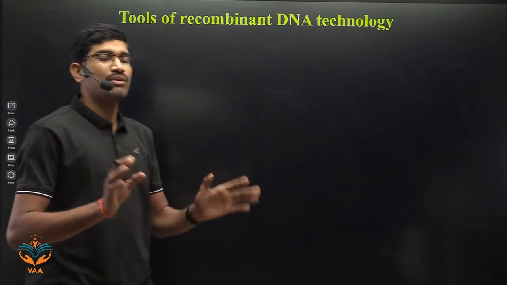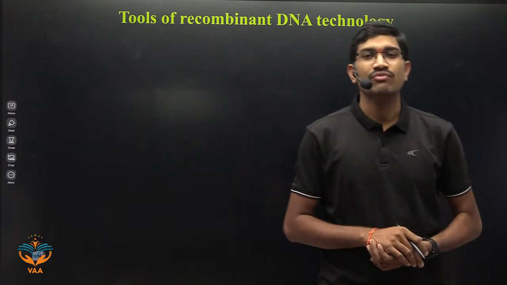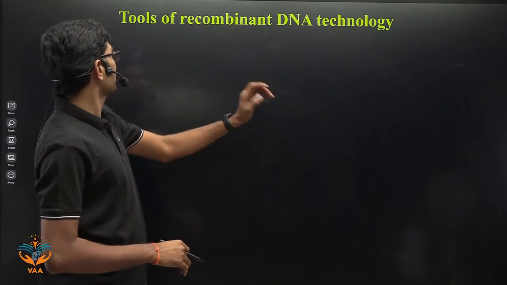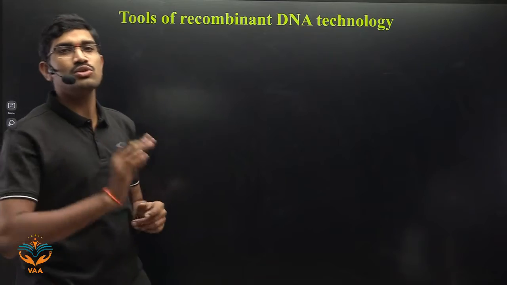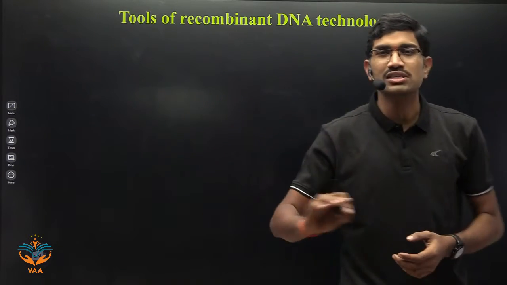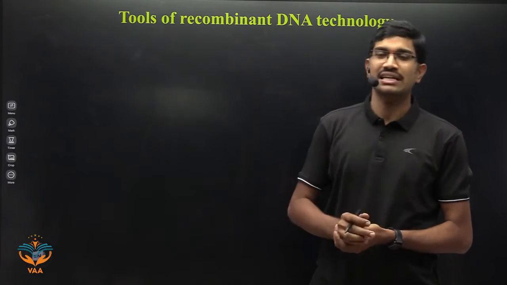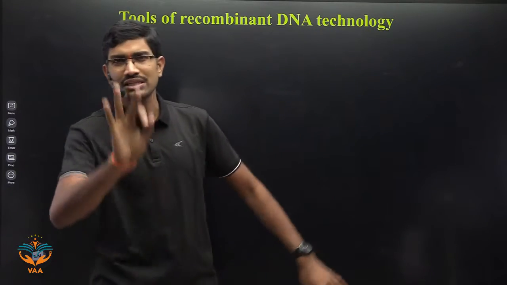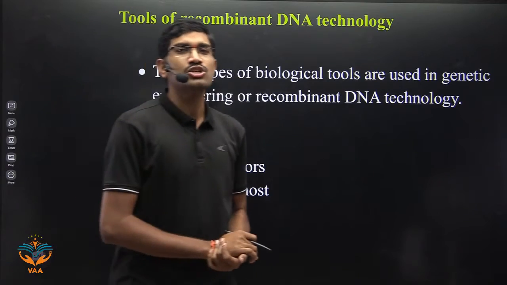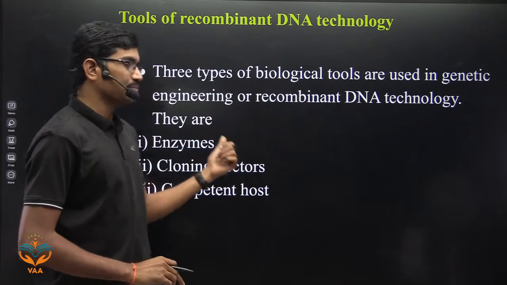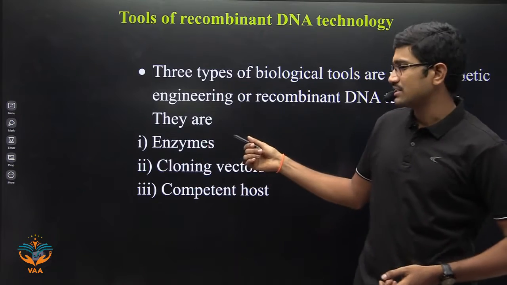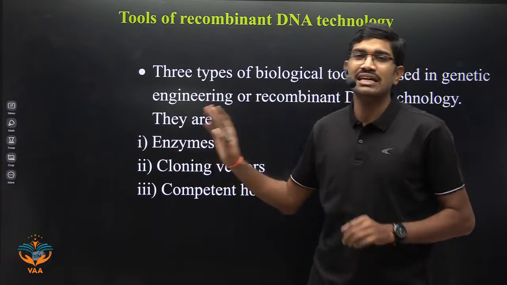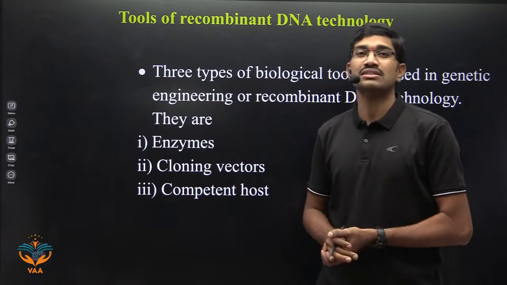But before going into the final process, first we need to understand some important requirements. For these requirements, we are using a word called tools. So what are the various tools that we are using in recombinant DNA technology? In the NCERT, they gave us examples also. Overall, three important tools are present. What are these three important tools? First one is regarding the enzymes. Various types of enzymes we are using in recombinant DNA technology. That we need to understand first.